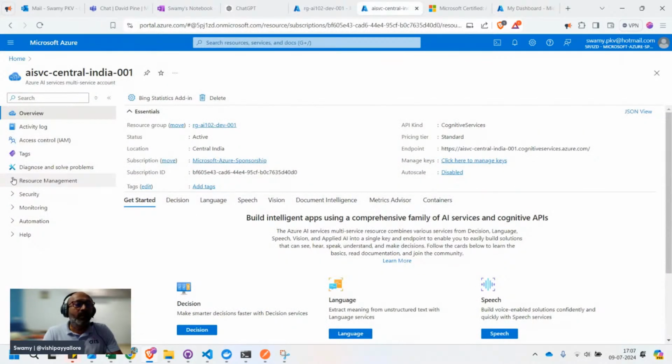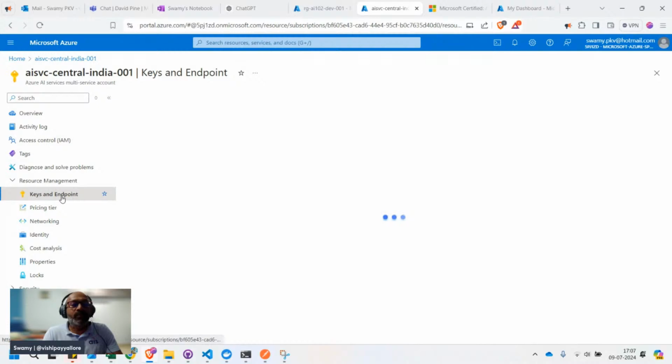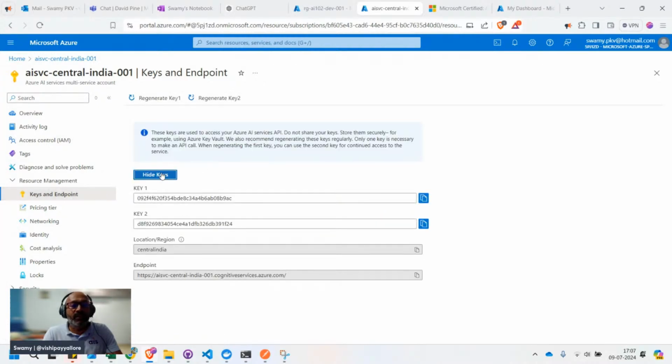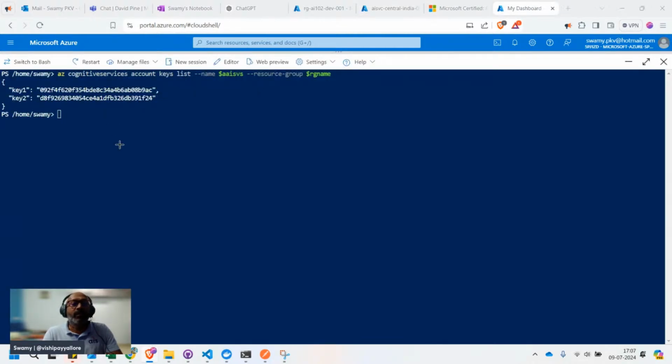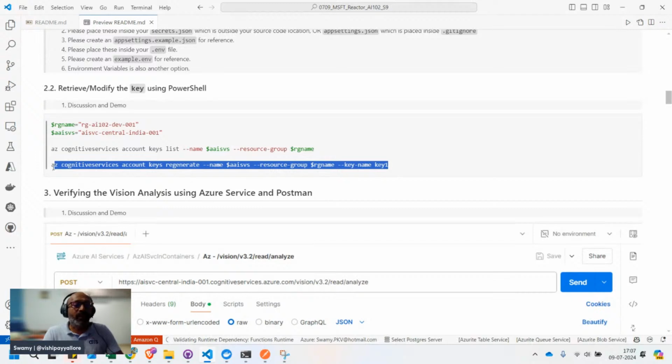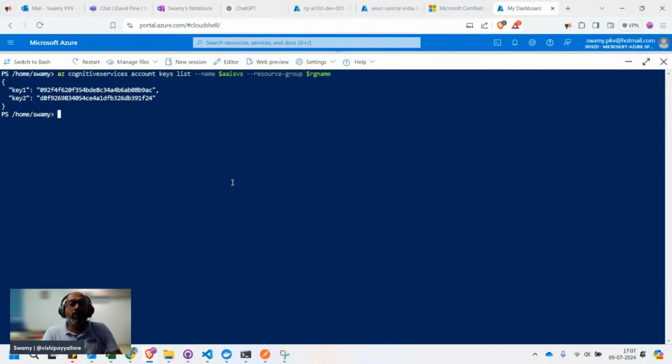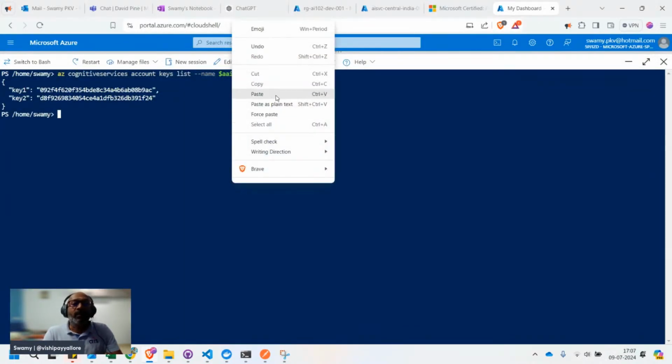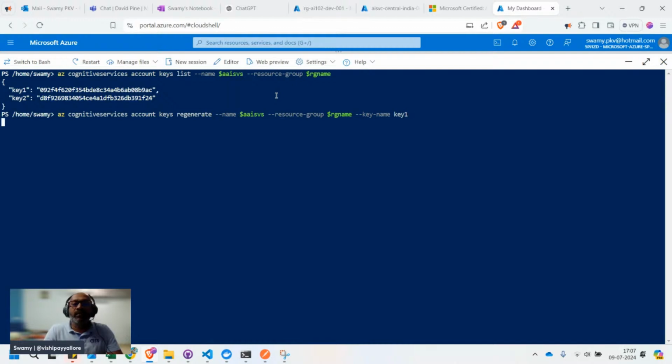here and go to the resource management, come to the keys and show keys. You're seeing 092F and D8. So you're seeing the same thing. Whenever you feel that the keys have been compromised, maybe key 1 or key 2, I can come and generate the key 1. So it regenerates the key 1.